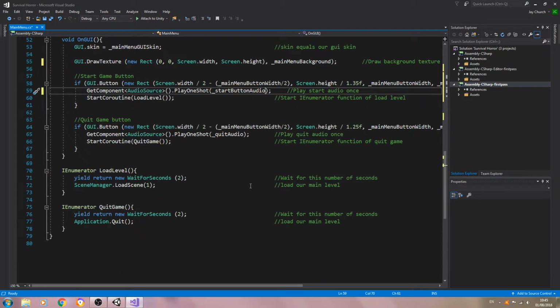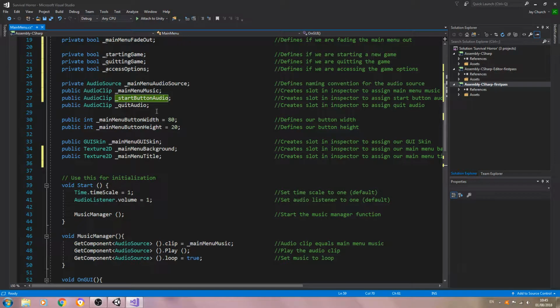We'll just copy and paste it in there for now. We'll change this to quit button audio. And we're actually going to do something else with the buttons.